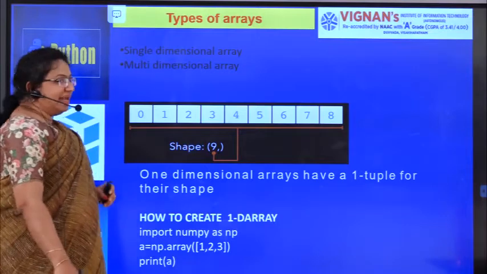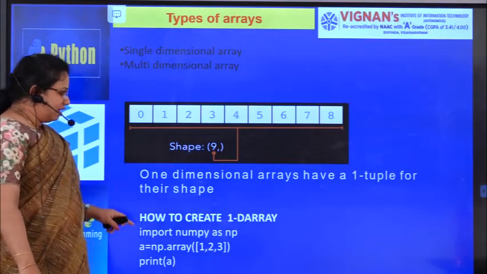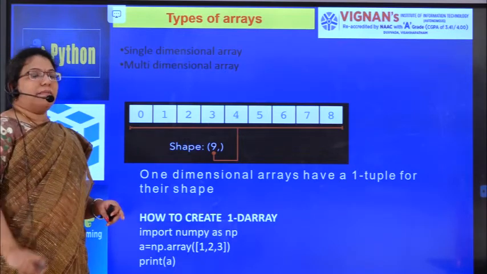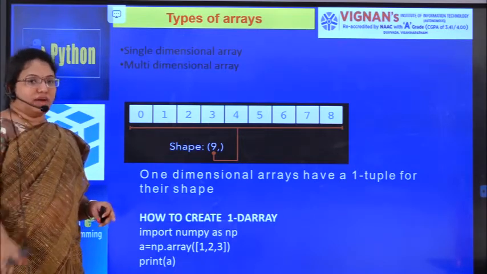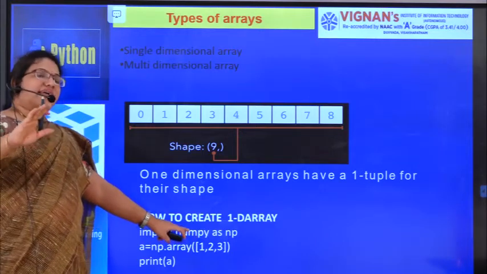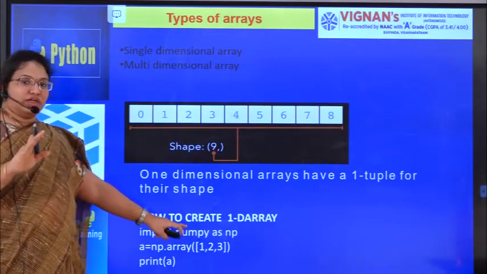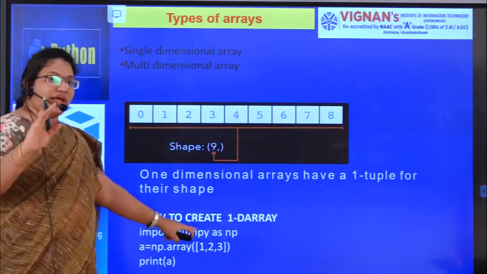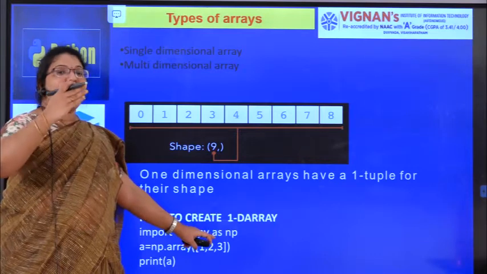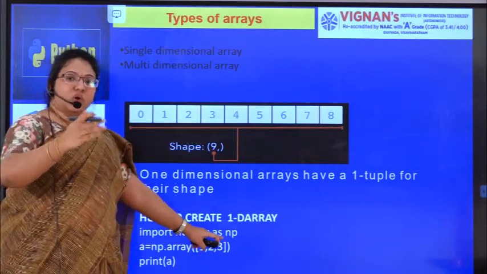Next, how to create a one dimensional array? See here, I already told you, if you want to work on NumPy, first we have to import NumPy. So I am writing import NumPy, and I don't want to write NumPy every time I use it. So I am performing an aliasing operation, that means I am renaming NumPy to NP.